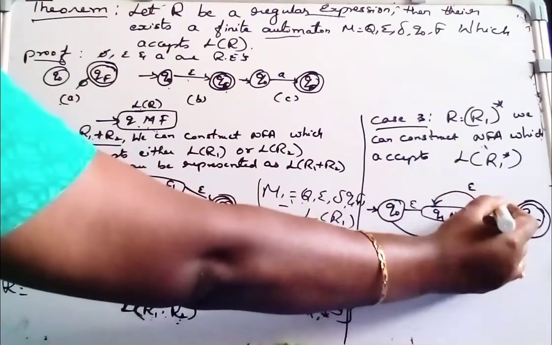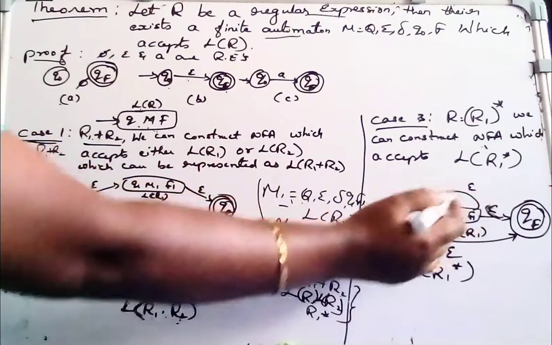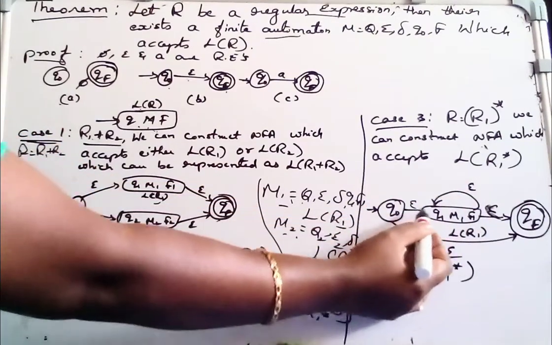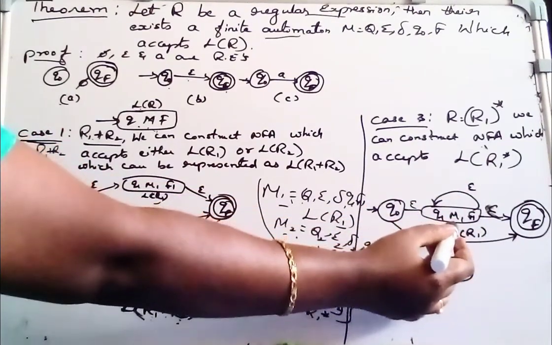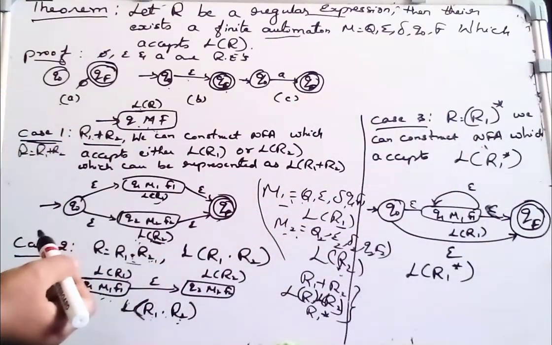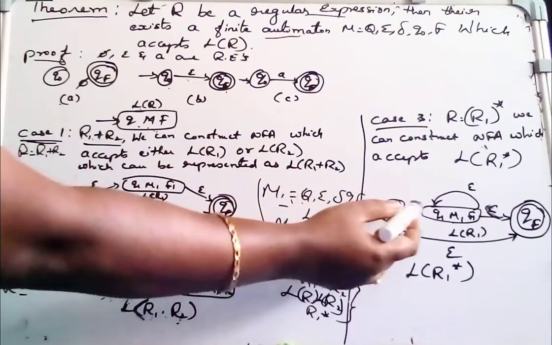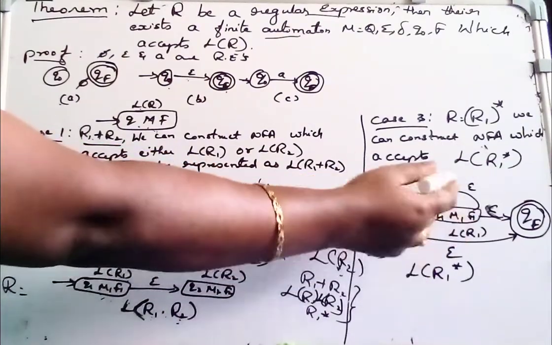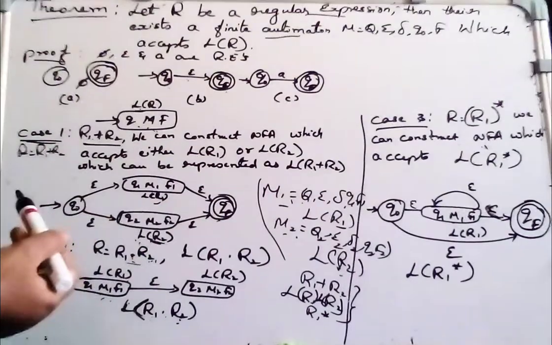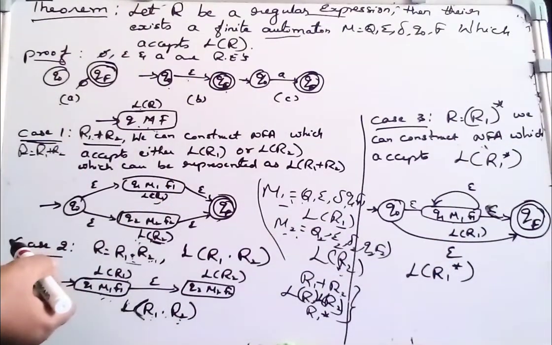So here there are epsilon transitions. We can observe that from the state q0 without reading any input, it reaches the automata, that is the machine M1, and then it reaches the final state. So the machine can either accept epsilon or any number of L(R1), it is self looped here, thus accepting the language of L(R1) star.